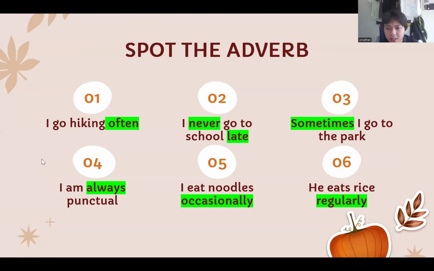Notice how he eats rice regularly. Regularly is an adverb that means something happens at normal, regular intervals. For example, if I eat rice every day, that would be eating rice regularly. But if I eat rice on Monday, and then sometimes I'll eat it on Tuesdays as well, but then I won't eat rice for a whole month, now it'll be irregular.